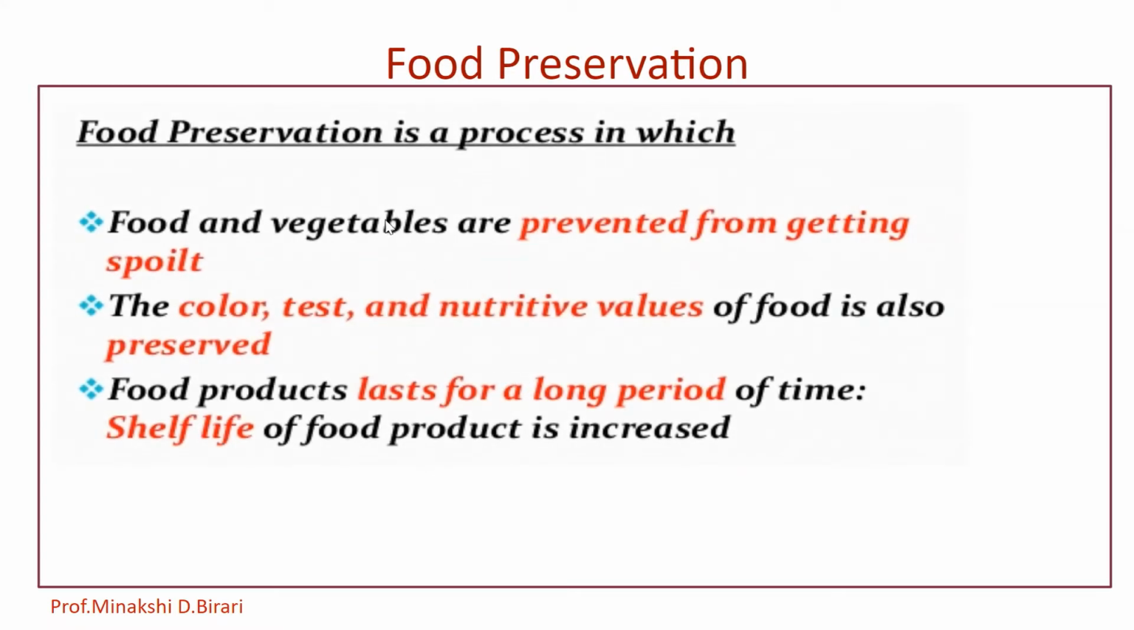Food preservation is a process in which food and vegetables are prevented from getting spoiled. Also, the color, taste and nutritional value of food is preserved. Food products last for a long period of time. Shelf life of the food product is increased. The most important aspect of food preservation is to maintain or create nutritional value, texture and flavor of the food.